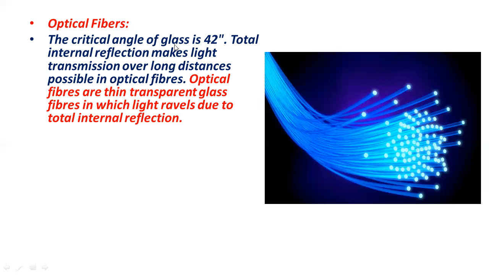So the critical angle of glass is 42 degrees. It means that the incident ray must have an angle with the normal greater than 42 degrees. So an angle greater than 42 degrees in these glass fibers will show the phenomenon of total internal reflection. What is the benefit of this total internal reflection phenomenon in optical fiber?